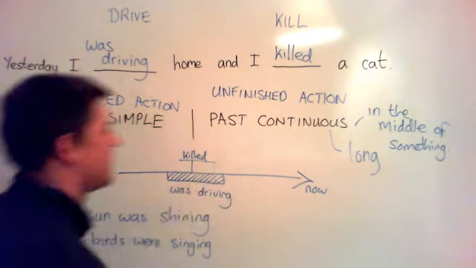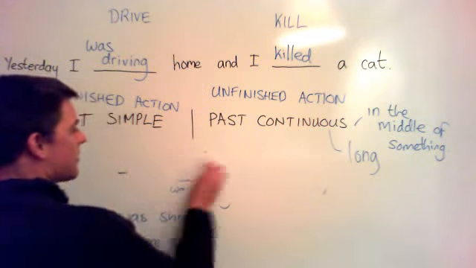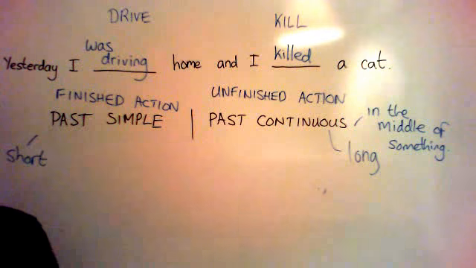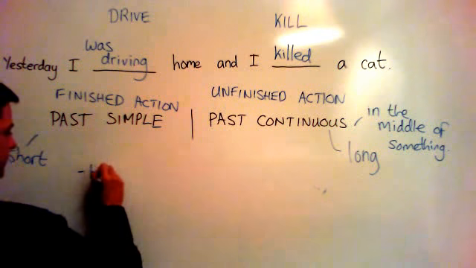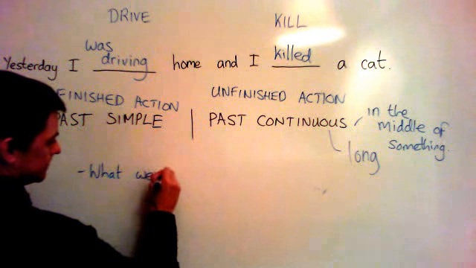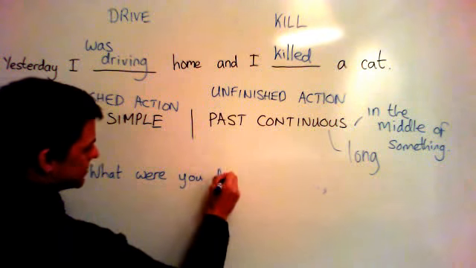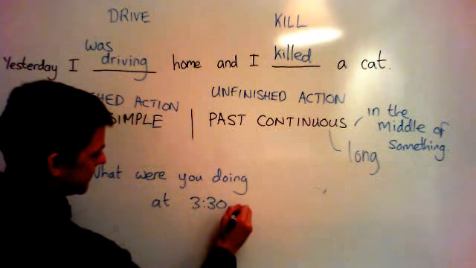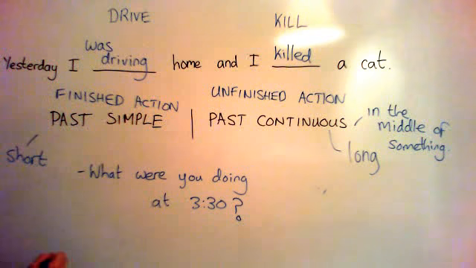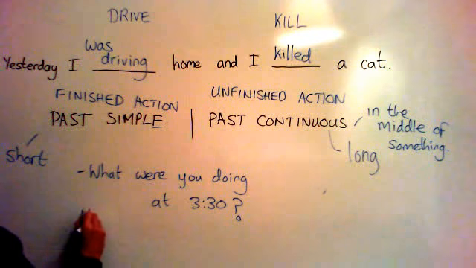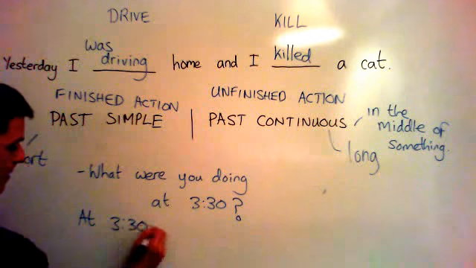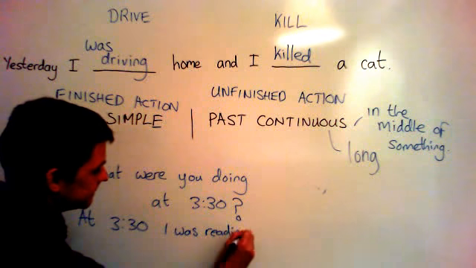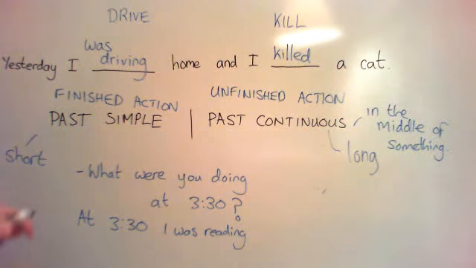Another example of when we use past continuous is when we talk about a past time. We say something like this: What were you doing? Past continuous. What were you doing at 3:30 yesterday? What were you doing at 3:30? Well, at 3:30, I was reading a book. Okay, at 3:30 I was reading a book.